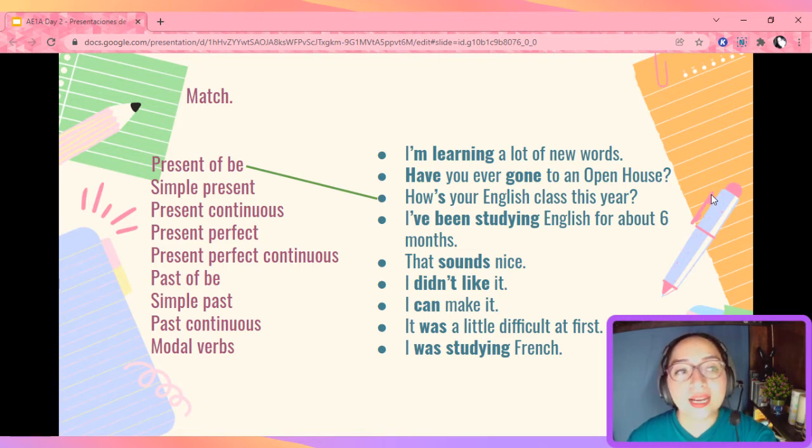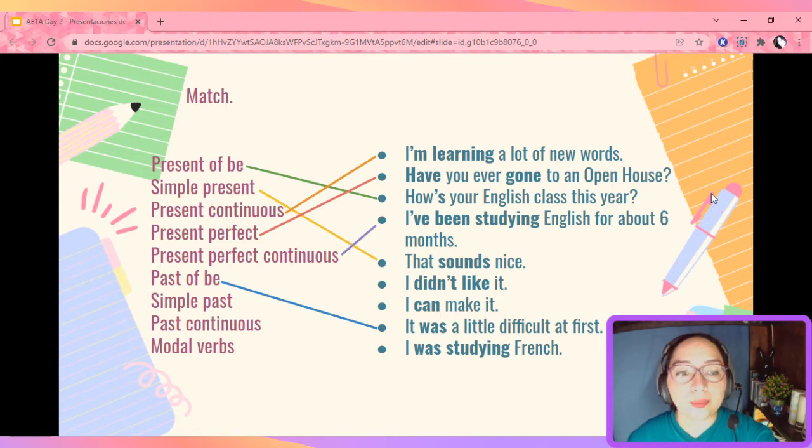Okay, let's go ahead and check. So, then we have simple present. Your answer should have been, that sounds nice. What did you have for present continuous? I'm learning a lot of new words, that's right. For present perfect, you should have had, have you ever gone to an open house? And for present perfect continuous, I've been studying English for about 6 months. Now, for the past of be, you should have selected it was a little difficult at first.